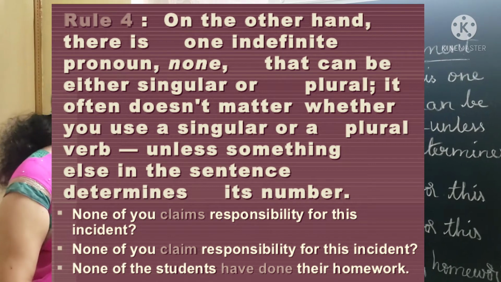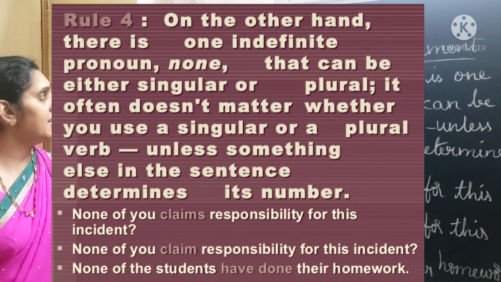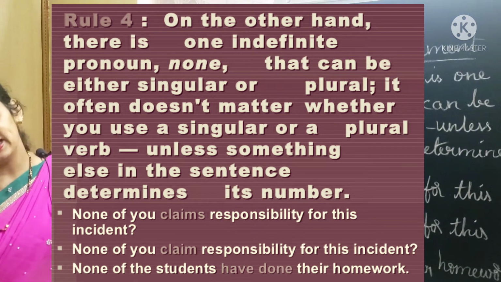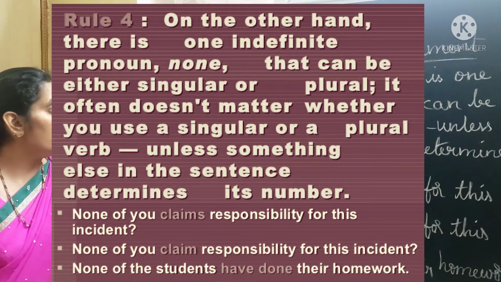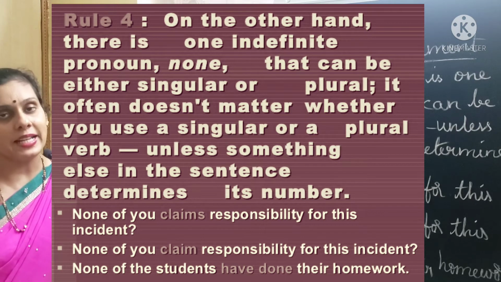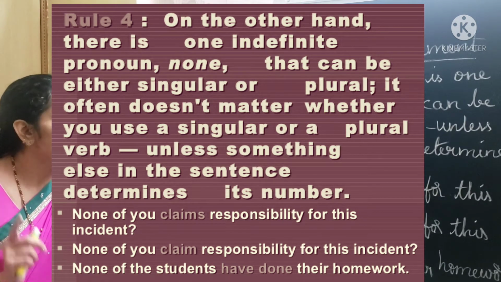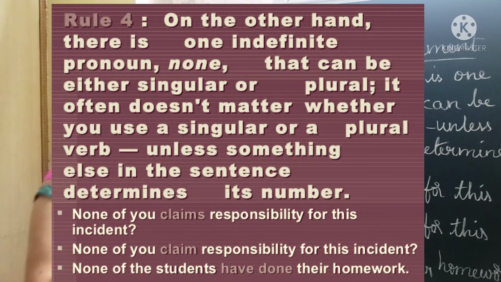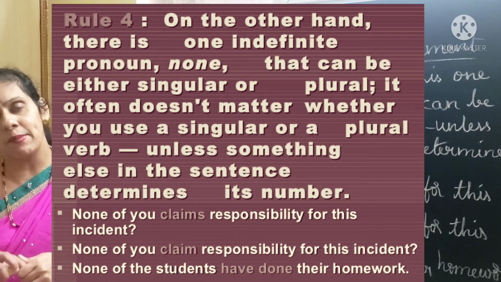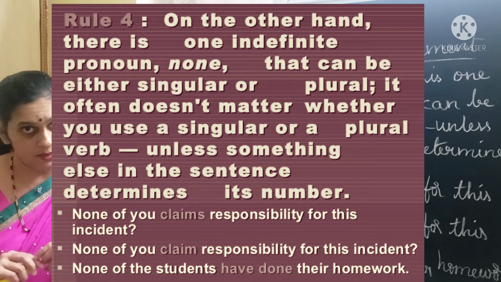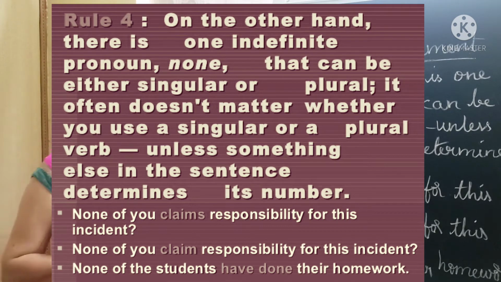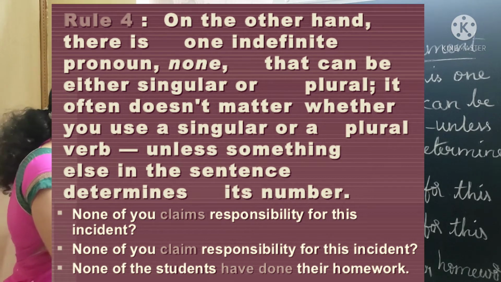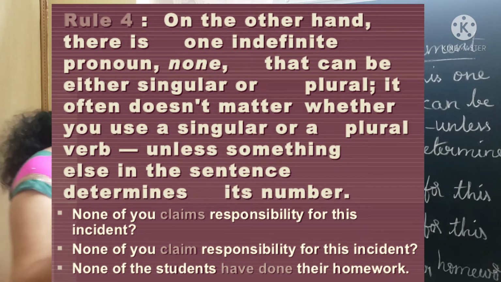Now let us see the fourth rule. There is one indefinite pronoun, none, that can be either singular or plural. You can use either a singular or plural verb, unless something else in the sentence determines its number. In such cases, for example, none of you claims responsibility for this incident.